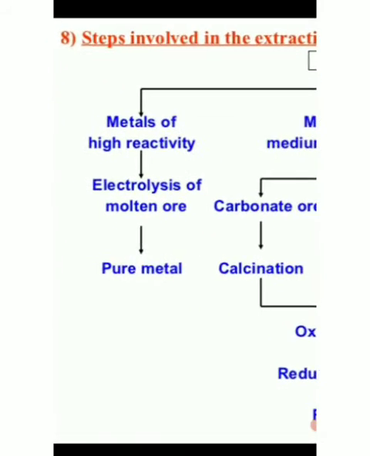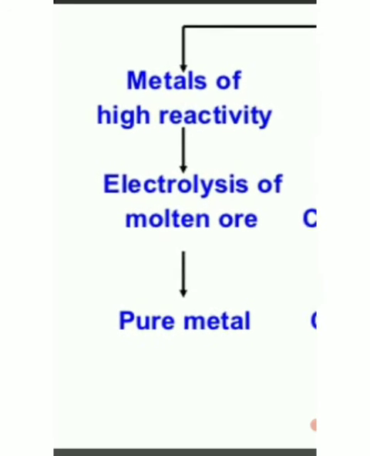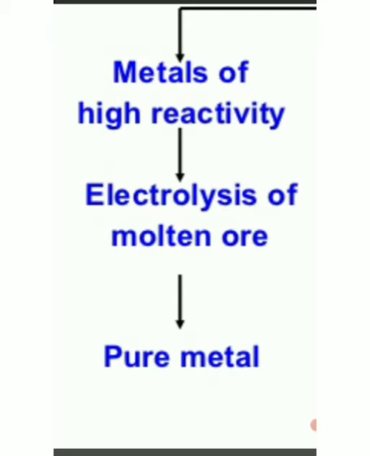As you can see, metals of high reactivity are not found in the combined state, like it is not reacting. If suppose it reacts with oxygen, it becomes a vigorous reaction, right? And these are extracted by electrolysis of molten ore. So we can get the pure metal by electrolysis of molten ore. For example, if you take sodium chloride, they will take it in the form of solution or molten state. By using electricity, by separating the charges, we will get the pure metal.